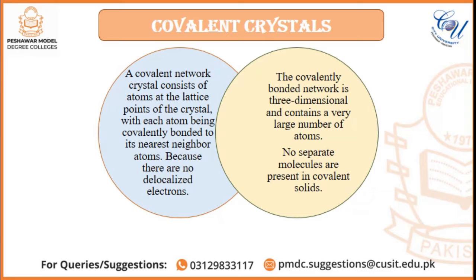Covalent crystals. A covalent network crystal consists of atoms at lattice points of the crystal, with each atom being covalently bonded to its nearest neighboring atom because there are no delocalized electrons. Means in covalent solids, atoms are held together entirely by covalent bonds. Means in an extreme three-dimensional rigid network. Means there are no separate molecules present in a covalent crystal. So the covalently bonded network is three-dimensional and contains a very large number of atoms.